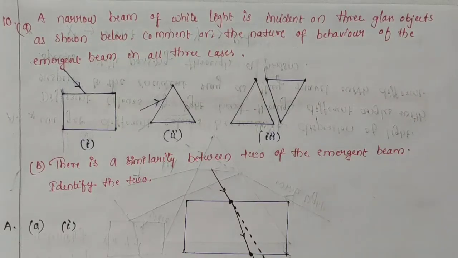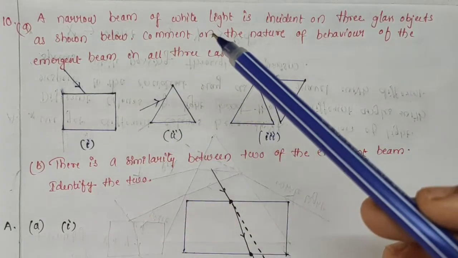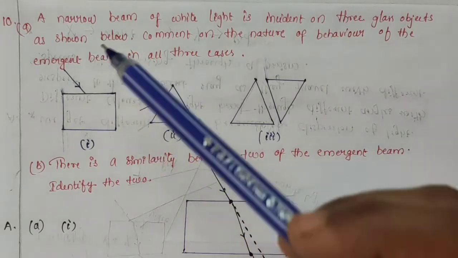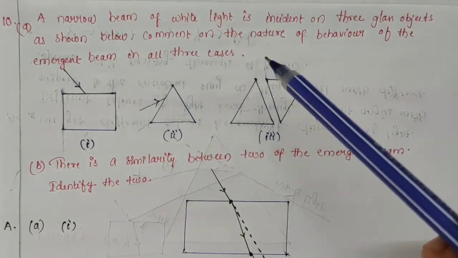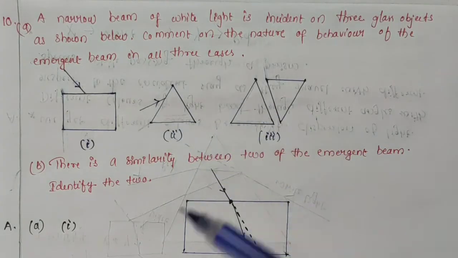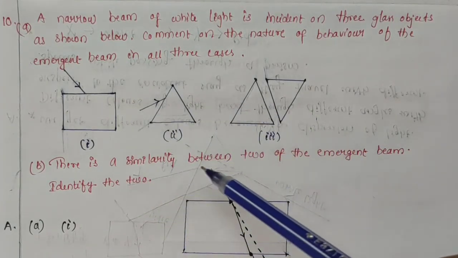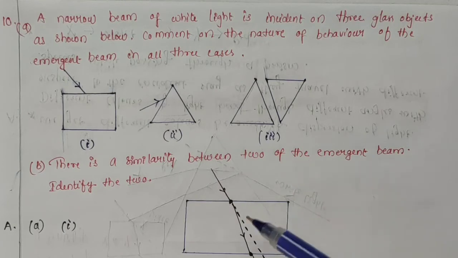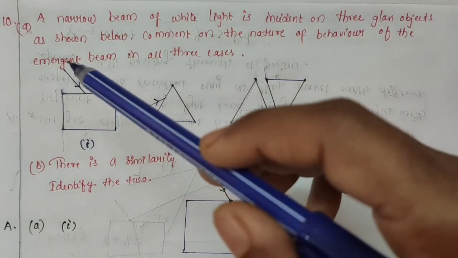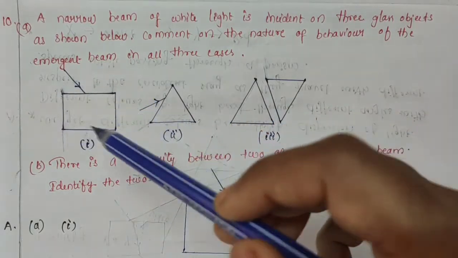Now let us see the next one. A narrow beam of white light is incident on 3 glass objects as shown below. Comment on the nature of behavior of the emergent beam in all the 3 cases. And there is a similarity between 2 of the emergent beams. Identify the 2. So here we have a ray of light which is incident on a rectangular glass slab.